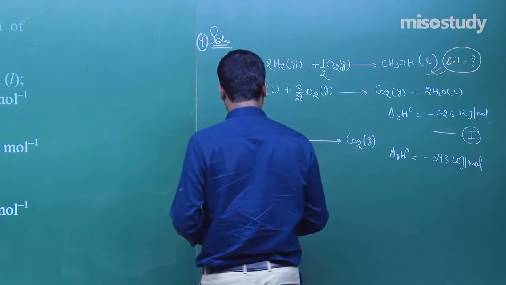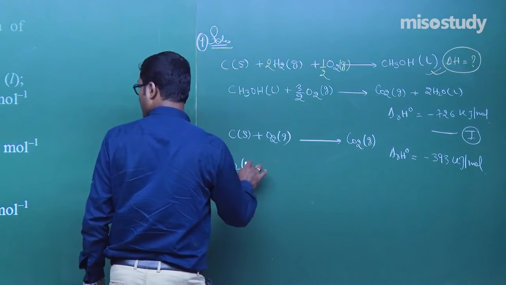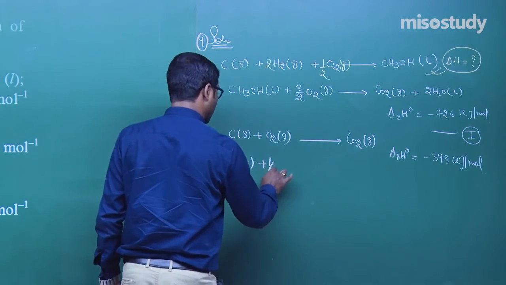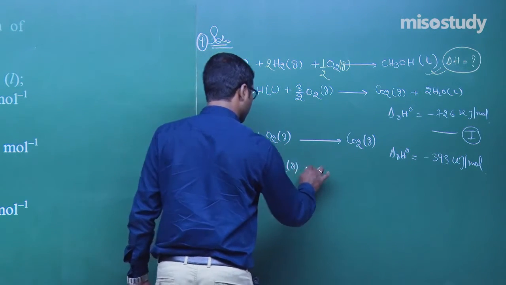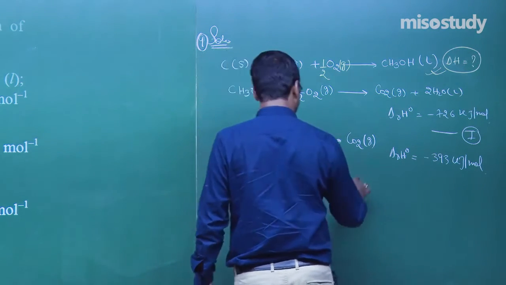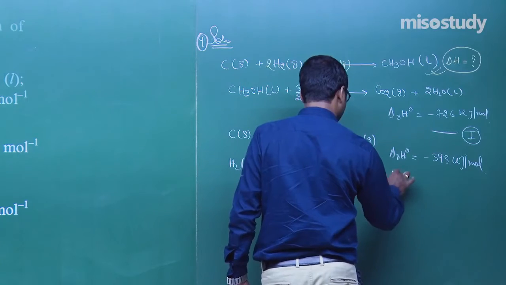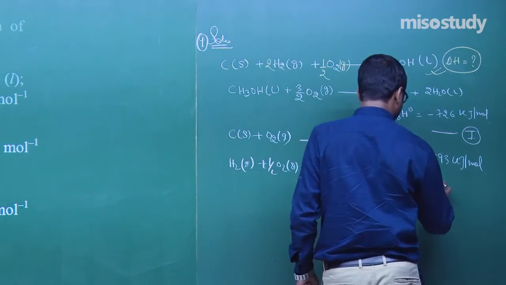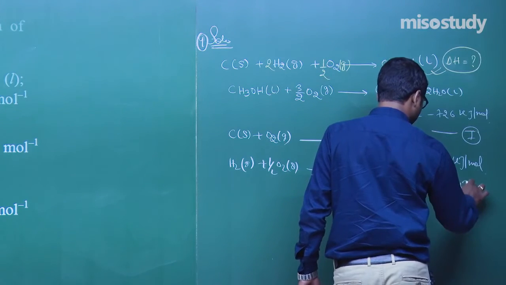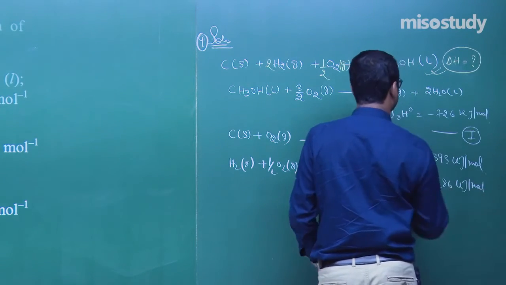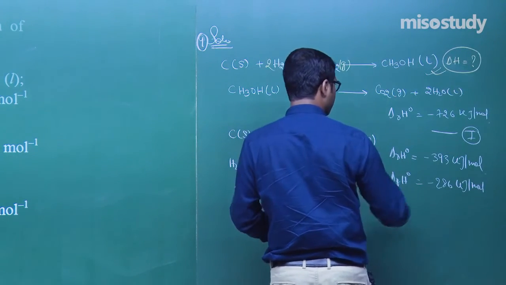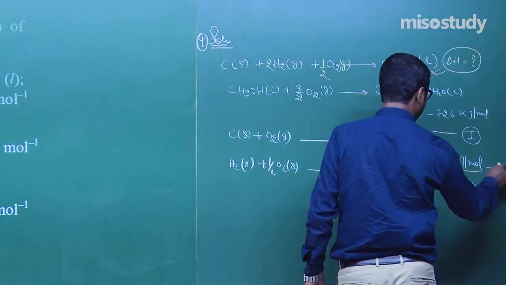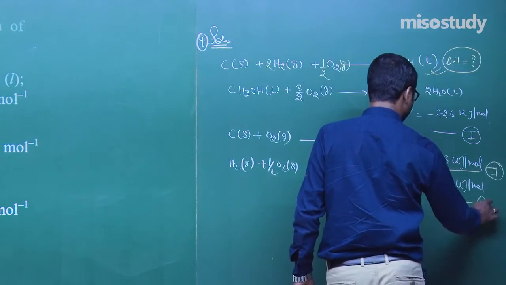Now the next one is H2 plus half O2 gives you H2O. Clear? That is heat of formation, minus 286 kilojoule per mole. So mark it, this is equation 1, this is equation 2, and this is equation 3.